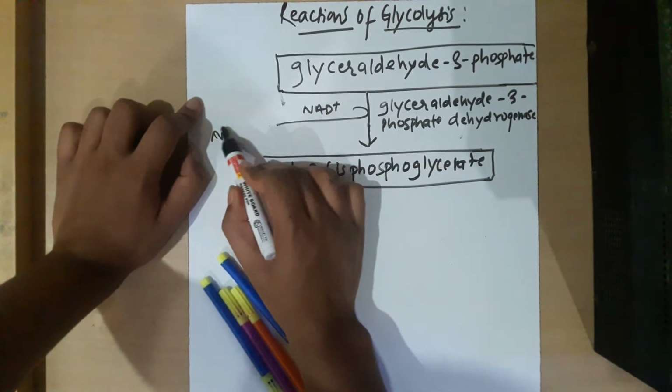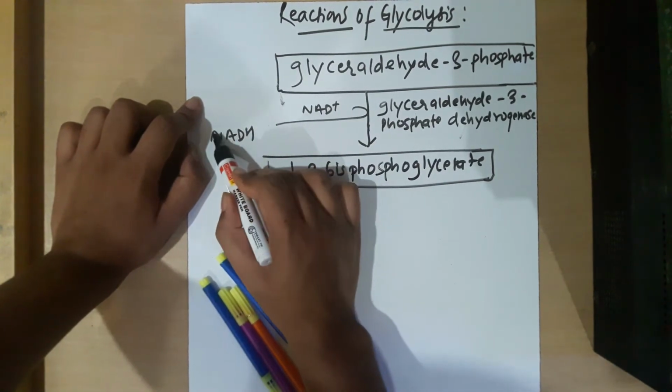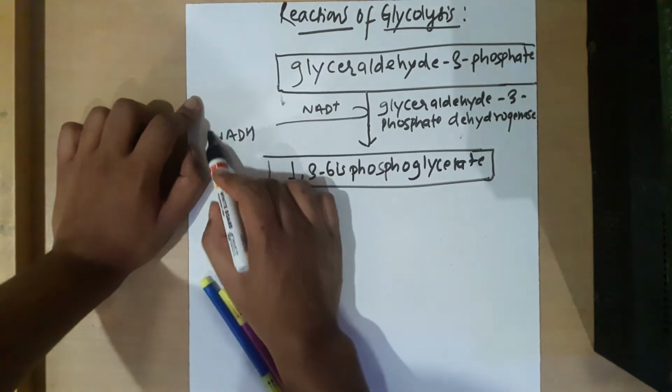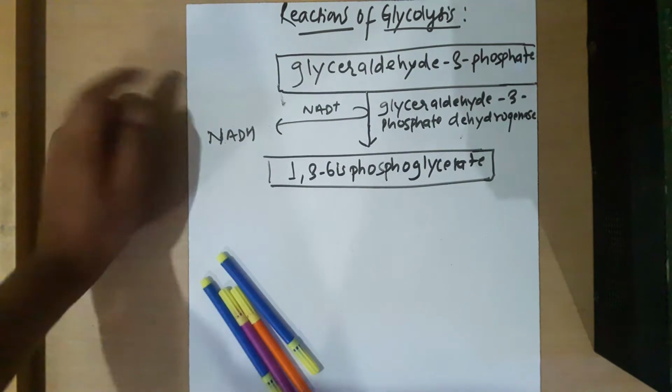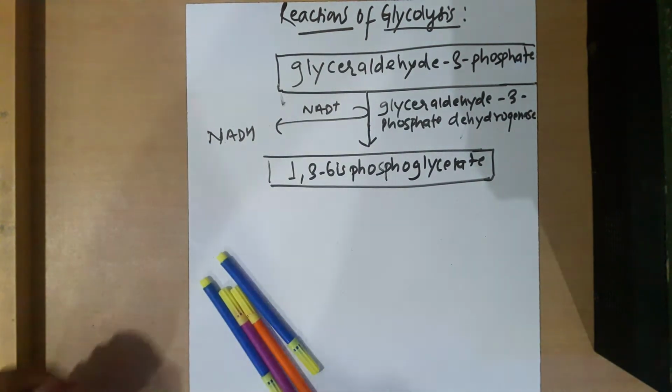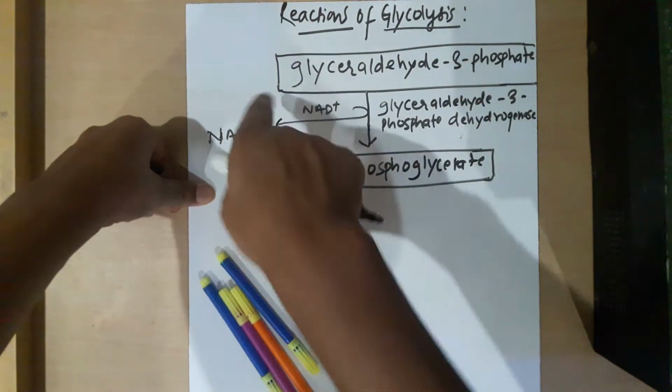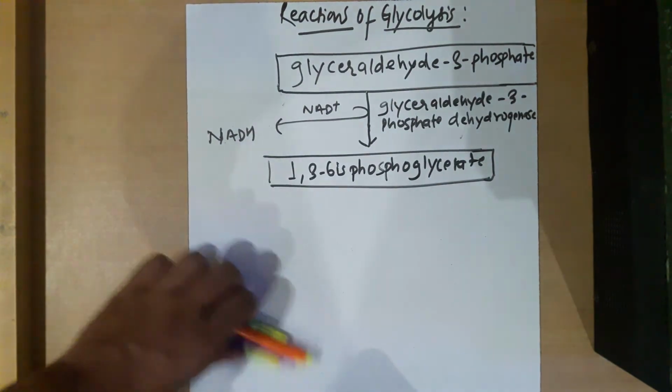Pay attention and keep this NADH in mind. We'll need this NADH while discussing the energetics.